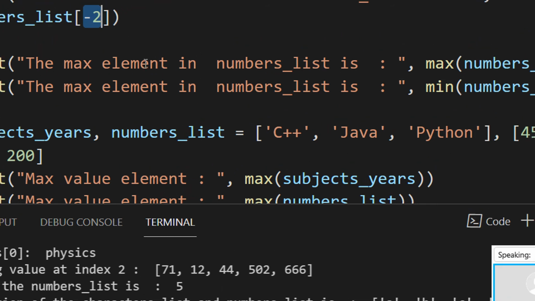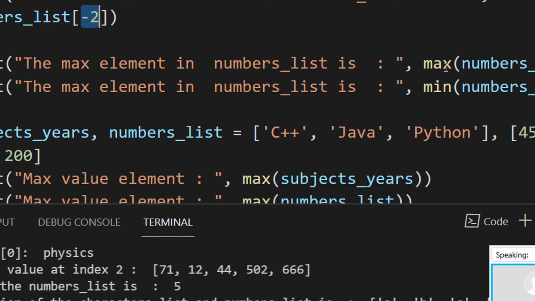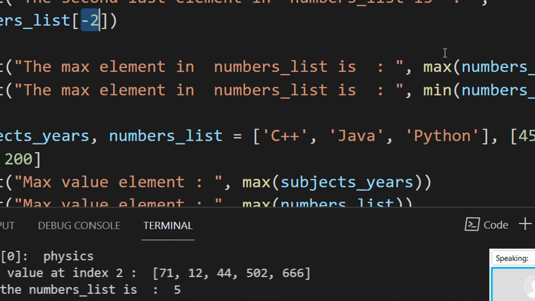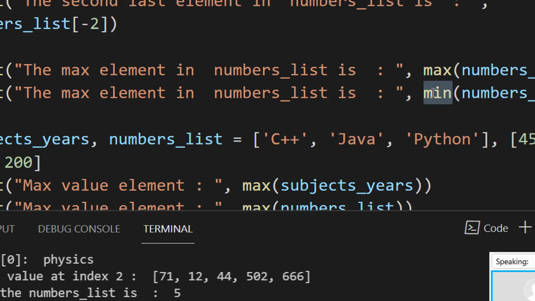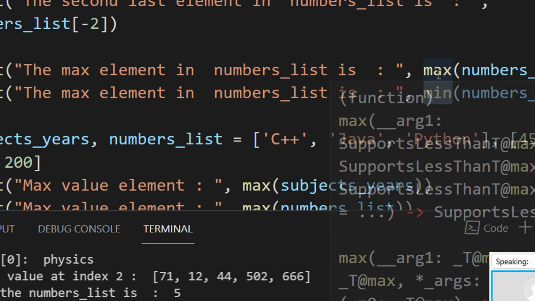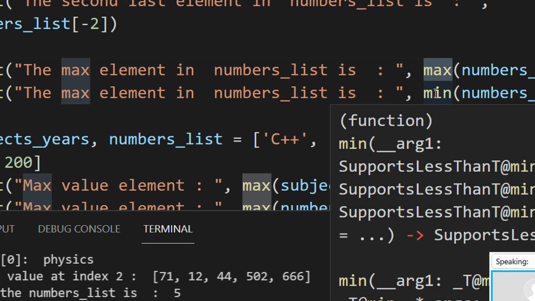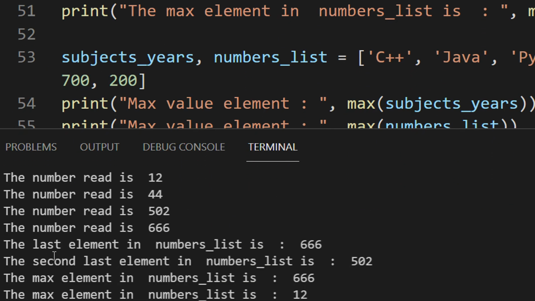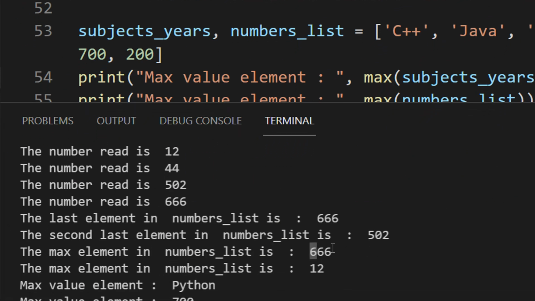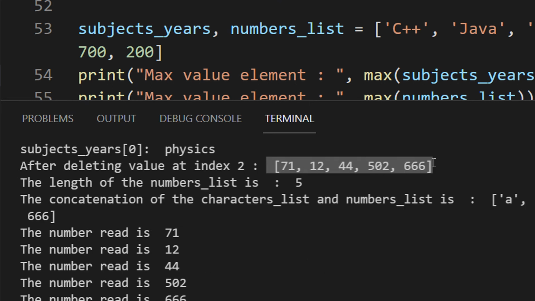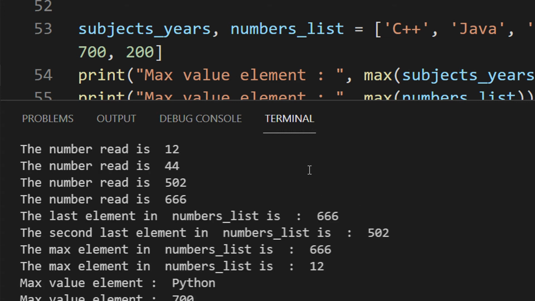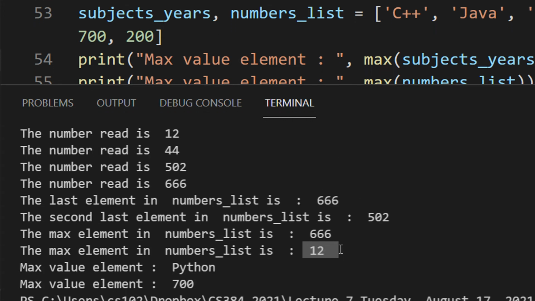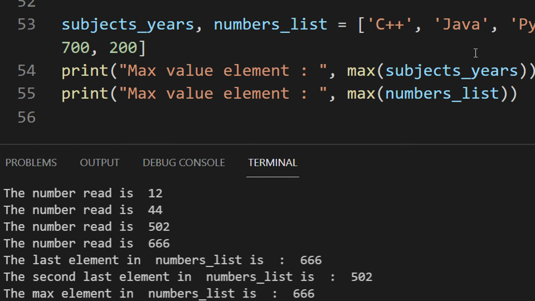right? So what is the max element and the min element? Again, Python provides you two inbuilt functions, max and min. Very obvious from the name. Max will give you the max out of a list and min will give the min out of a list. Let us run the code. You can see the max element in the list is 666, which is obvious. In this list the largest is 666 and the min should be 12, and the minimum is 12, right?